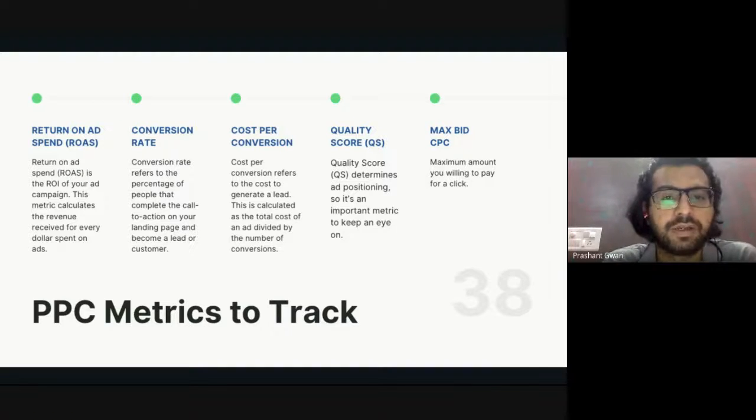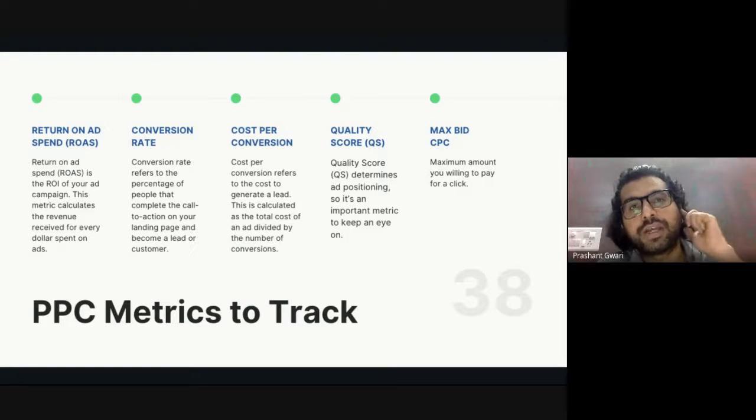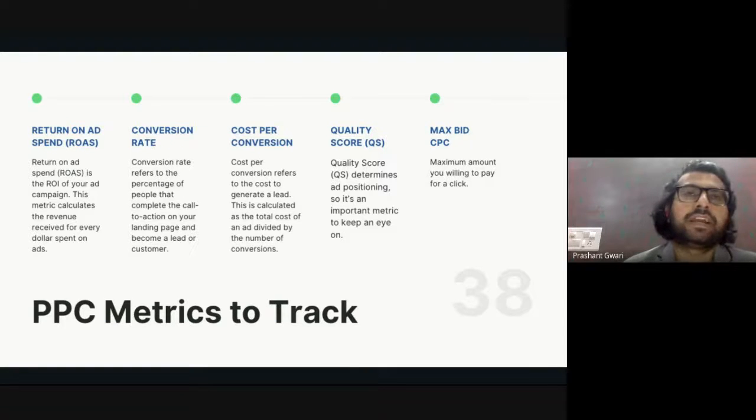So these are the 10 terms or metrics you will find on the PPC advertising of any channel, whether it's Facebook, LinkedIn, Google, or Bing. So that's all about search engine marketing.